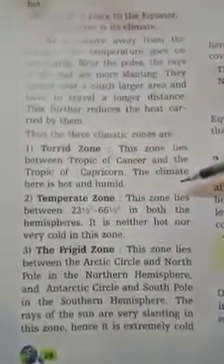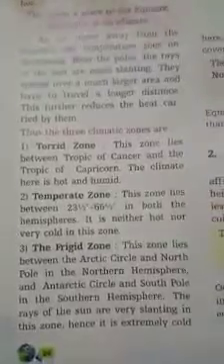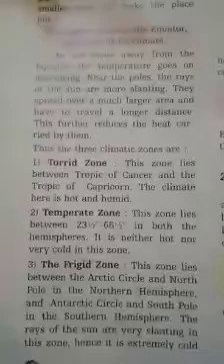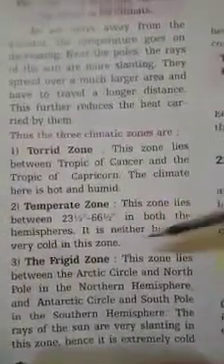Now you can read this again. Torrid zone: this zone lies between the Tropic of Cancer and the Tropic of Capricorn. The climate here is hot and humid. Next is the temperate zone. This zone lies between 23.5 and 66.5 degrees in both hemispheres. In chapter 1, I showed you this diagram of the climate zones.